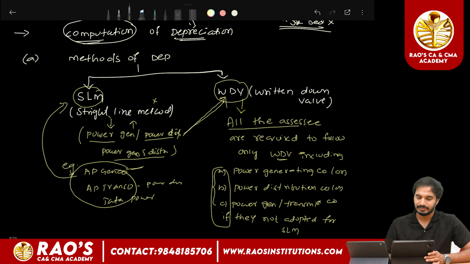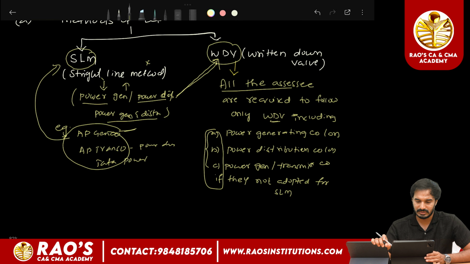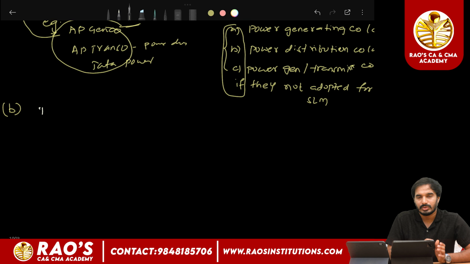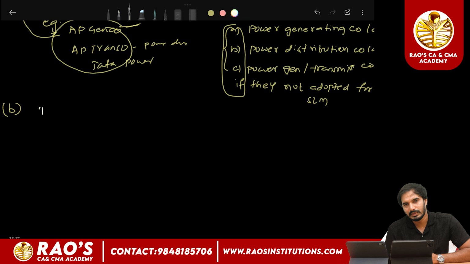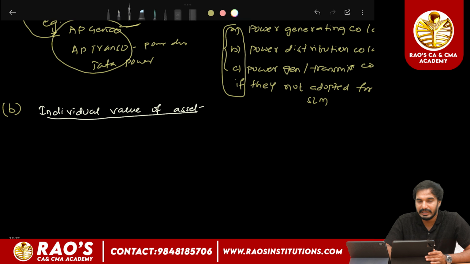Next. So these are the methods that have been provided by the Act in order to compute the depreciation. Next, in accounts, we calculate the depreciation as per the accounting concept. We calculate the depreciation on the individual value of each asset.